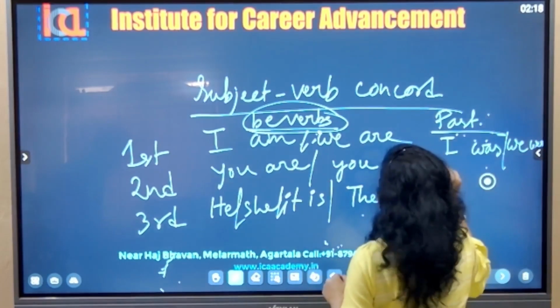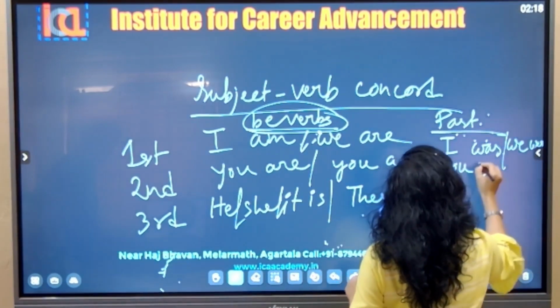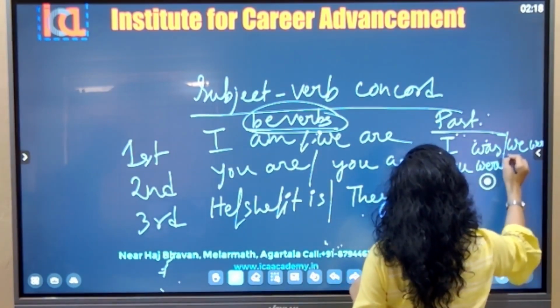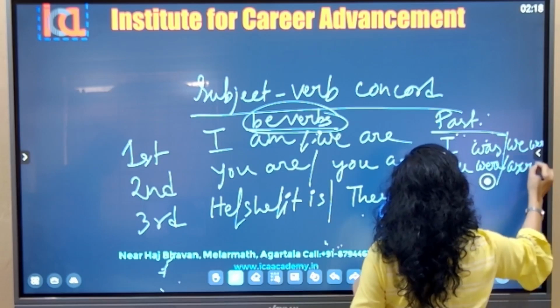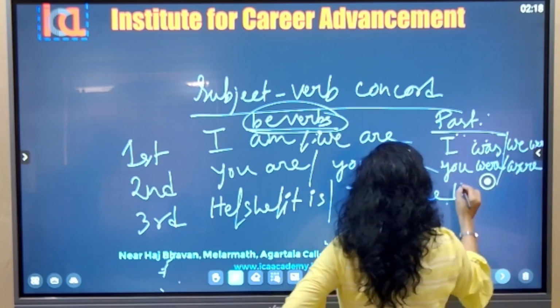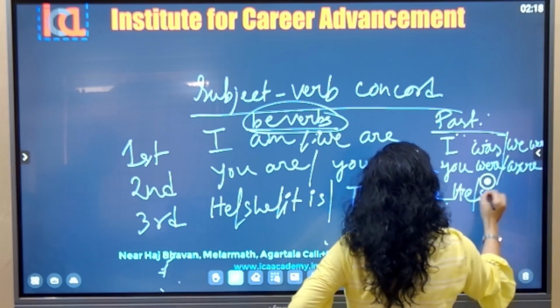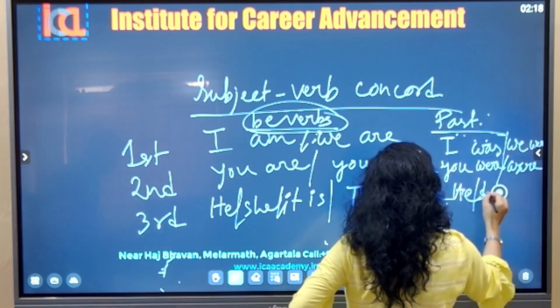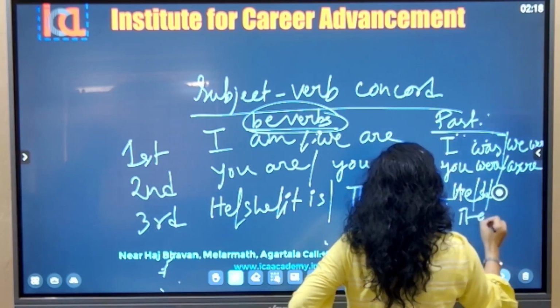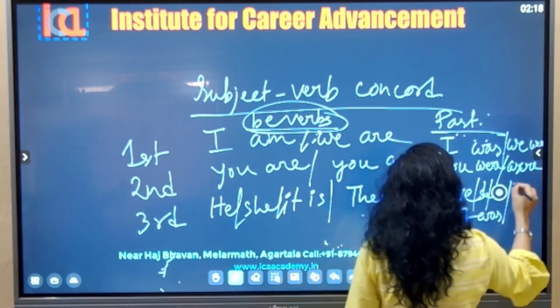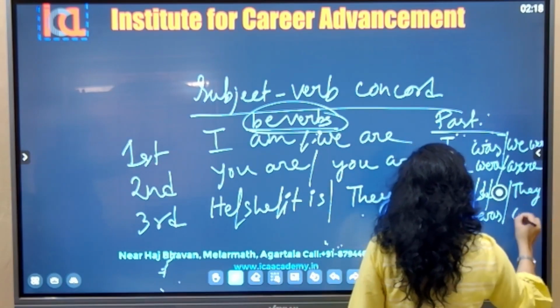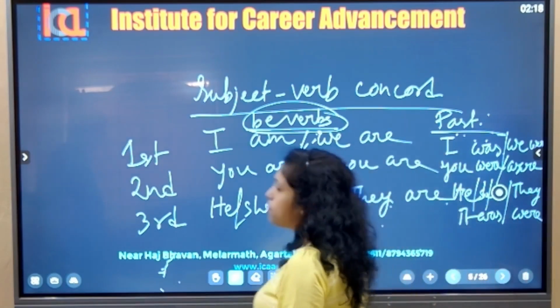I think you know all these things. Still, we are just repeating the memories. These are the reminders. He, she, it was, they were. Okay, for be verbs.